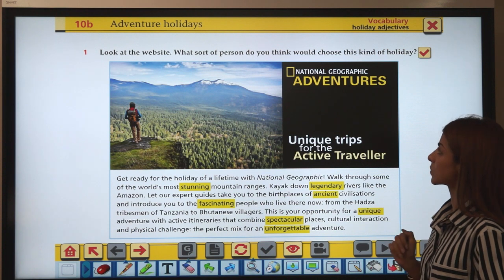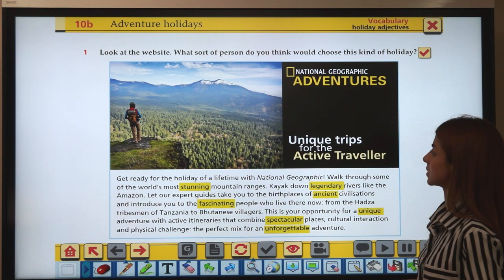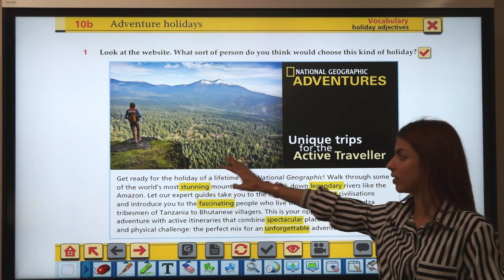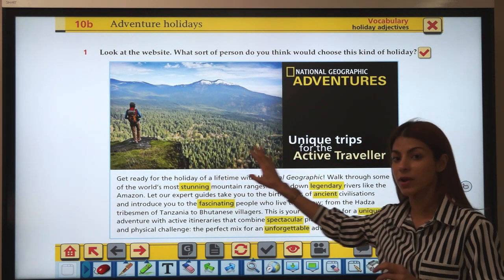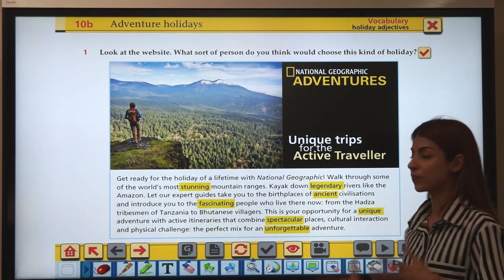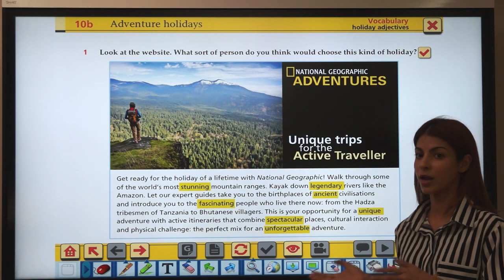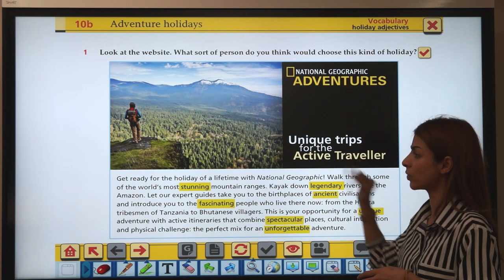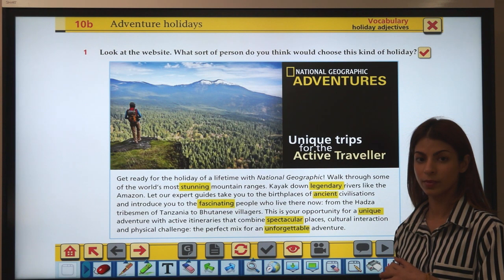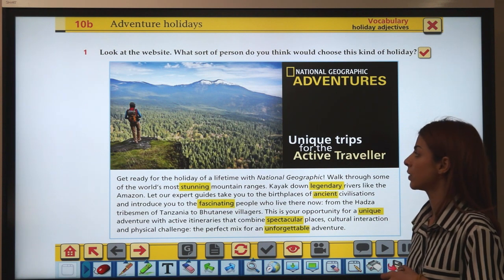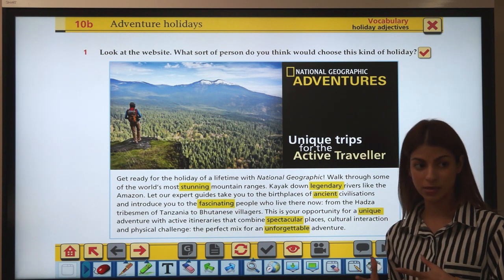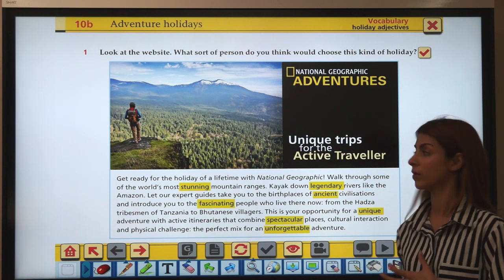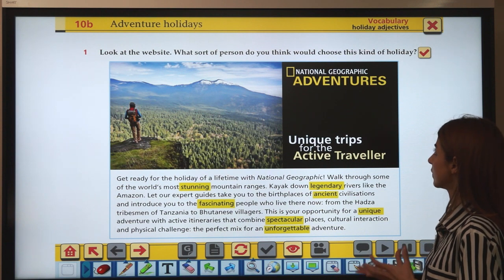and the question asks, what sort of person do you think would choose this kind of holiday? Looking from the picture, a man standing on a cliff here with green sceneries around him. So what kind of person do you think would choose this kind of holiday? Right? It could be somebody who is adventurous, right? Maybe young people, somebody who's active might want to go on this kind of holiday.